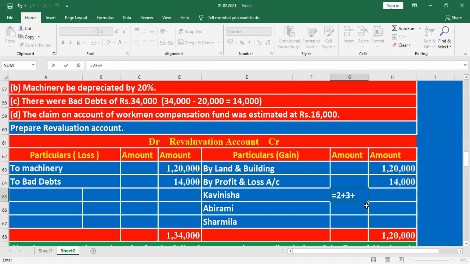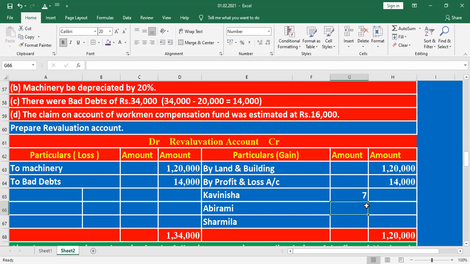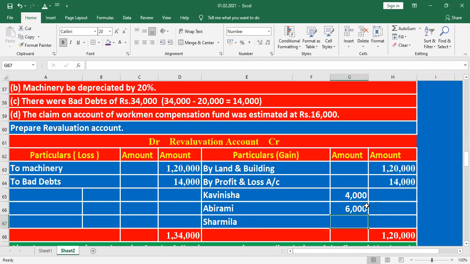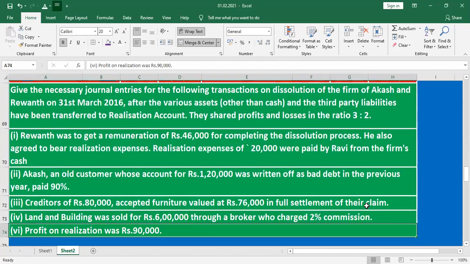So 2 by 7, 3 by 7, 2 by 7. 2 by 7 into 14,000. Again 3 by 7 into 14,000. Again 2 by 7 into 14,000. That gives 4,000, 6,000, 4,000. Students, any doubt, any clarification?